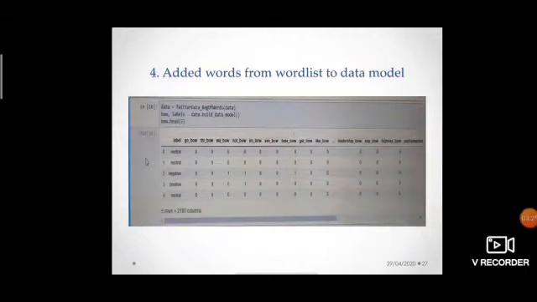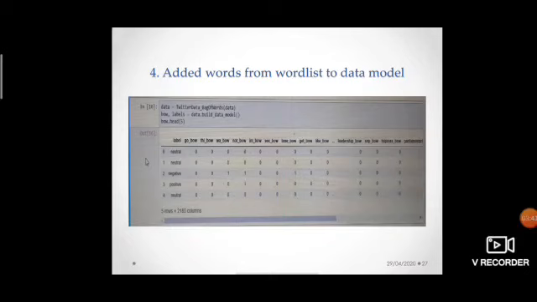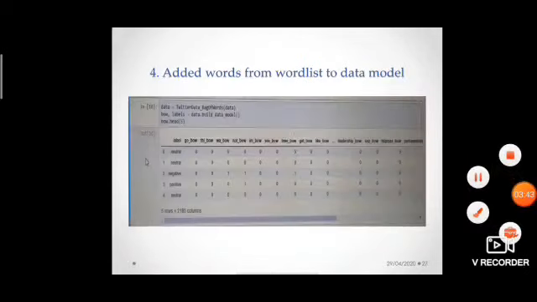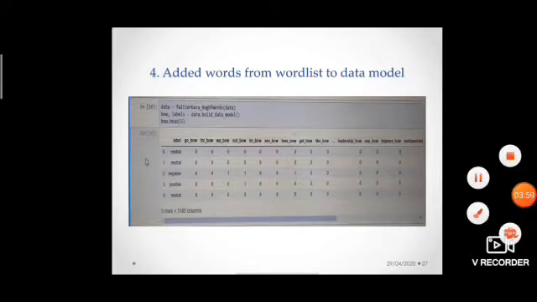Then from those words we have built a word list, that is a bag of words. In the output, the bag of words is shown. Every word in the word list is attached in a data frame with different columns. The second column is the label, that is an emotion, and all the next columns are the words from the bag of words or the word list. This is to find what type of words are common with which emotion.